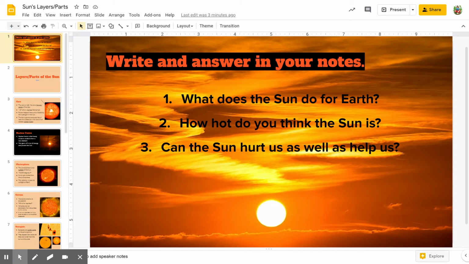It also keeps us warm. That's another thing we need to know. We talk about how the sun keeps us warm, and we'll talk a little bit later on in our upcoming lessons about how the sun affects our seasons. Okay? All right. So how hot do you think the sun is? All right, so it depends on what part of the sun you're talking about. Some of them are only thousands of degrees. When I say only, I mean it relatively, because the sun is really hot. So in some places it's thousands of degrees Fahrenheit, and in some places it's millions of degrees Fahrenheit. And we'll talk about that in detail in the lesson.